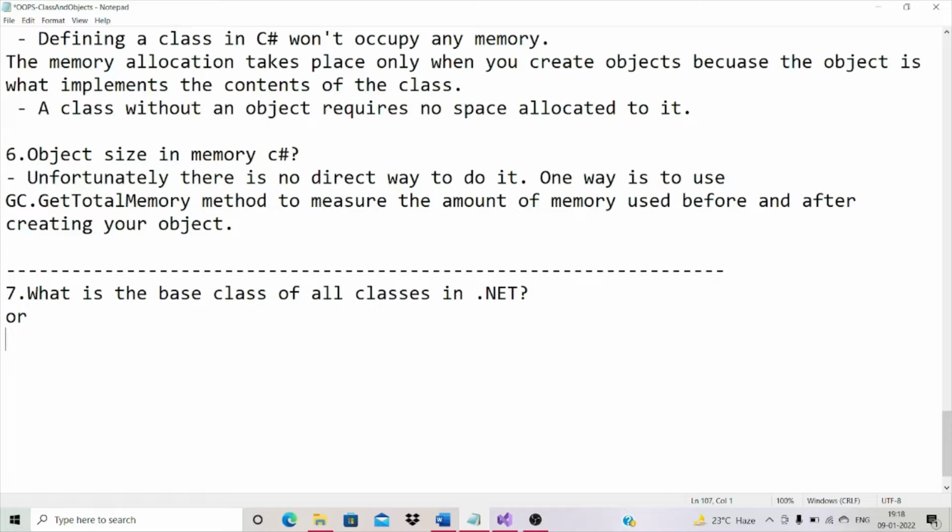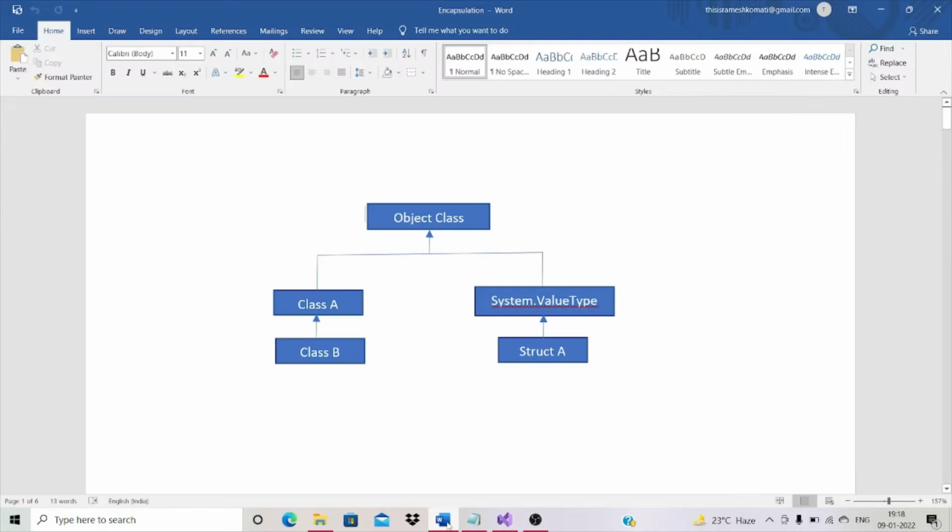We can also call it, what is the base class in C#. Okay. Now, what is the base class? The object class is the base class of all classes in .NET framework. Okay. Now, how do we prove that?